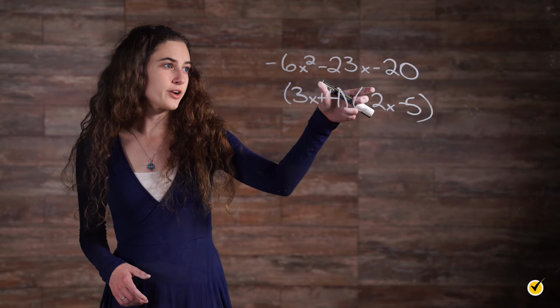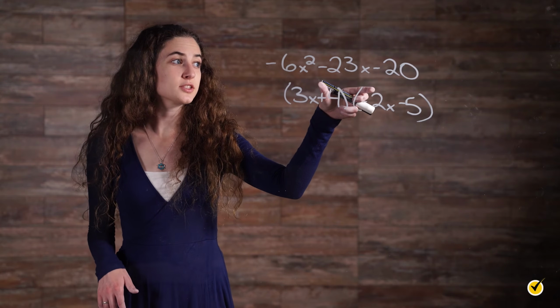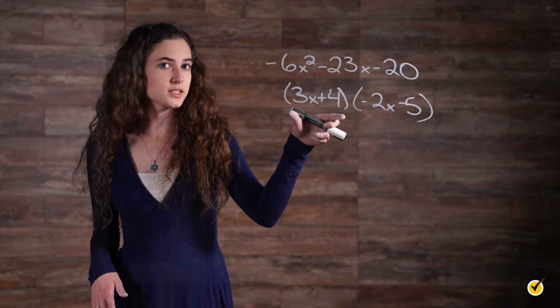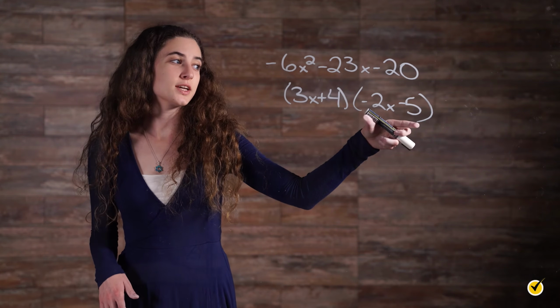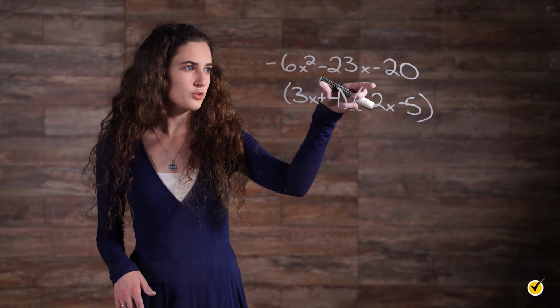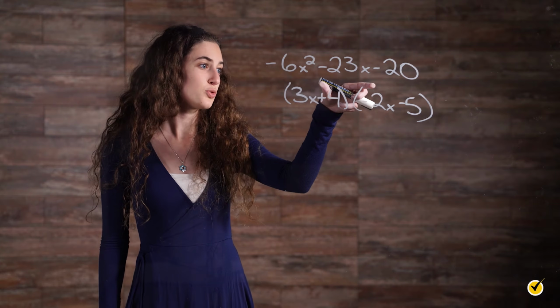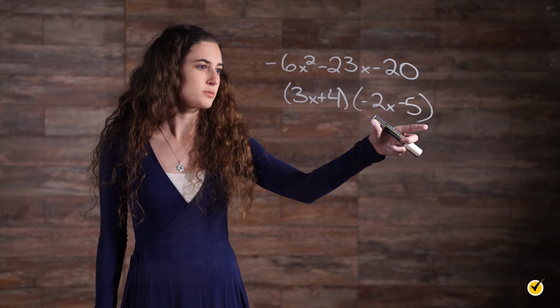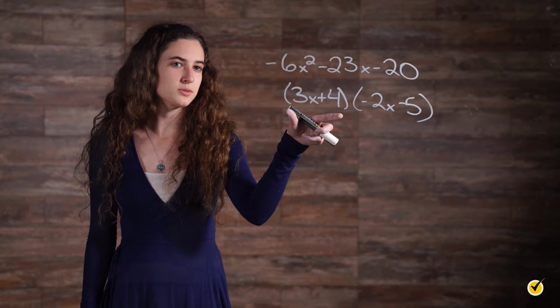Negative 6x squared minus 23x minus 20 divided by 3x plus 4 gives you negative 2x minus 5. And then if you do negative 6x squared minus 23x minus 20 divided by negative 2x minus 5, that gives you 3x plus 4. One polynomial can be divided by another as long as the degree of the dividend is greater than or equal to the degree of the divisor.